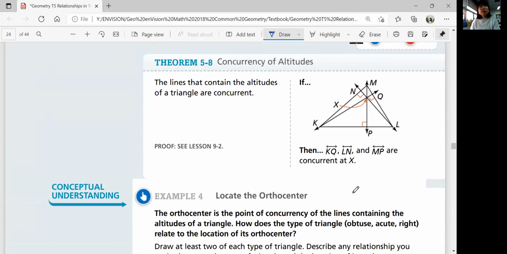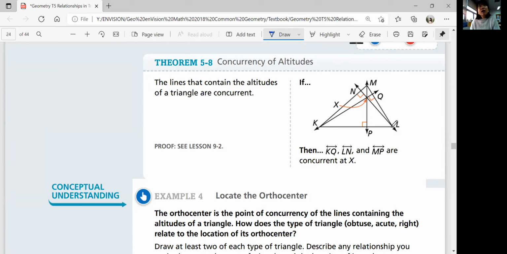Okay, theorem 5-8, concurrency of altitudes. The lines that contain the altitudes of a triangle are concurrent. Okay, so now what do altitudes do? Altitudes, remember, are the perpendicular lines from a vertex to the opposite side. And the lines that contain the altitudes of a triangle are concurrent. What does concurrent mean? Look at this figure.